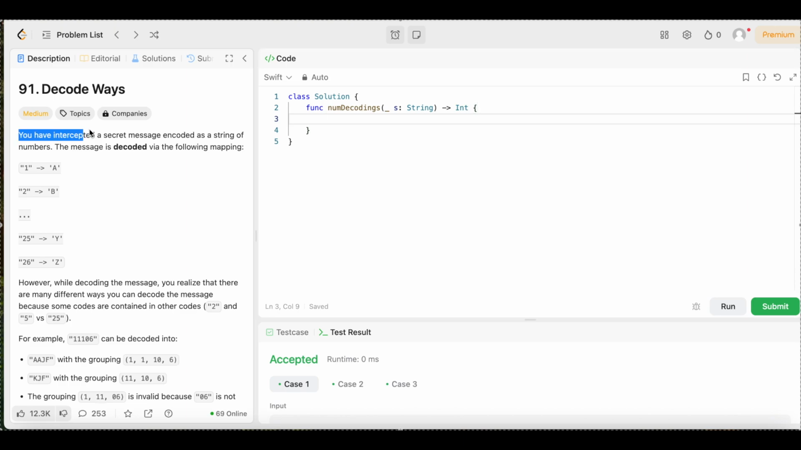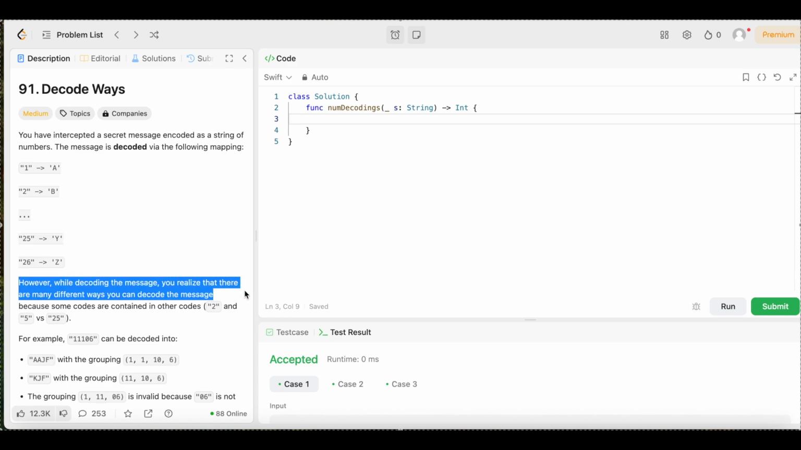Now let's see what the question says. You have intercepted a secret message encoded as a string of numbers. The message is decoded via the following mapping: 1 is A, 2 is B, and so on, all the way to 25 is Y and 26 is Z. However, while decoding the message, you realize that there are many different ways you can decode the message because some codes are contained in the others, like 2 and 5 versus 25.